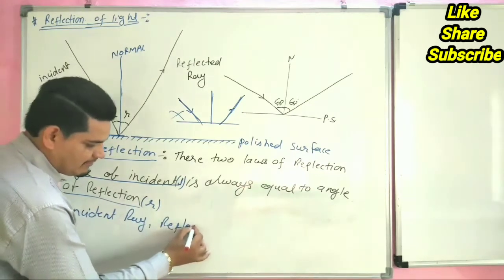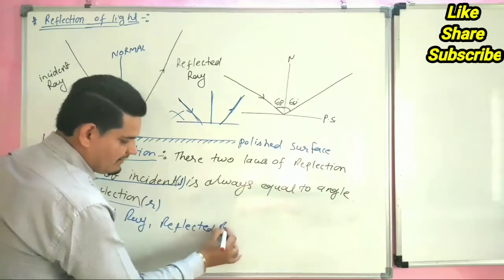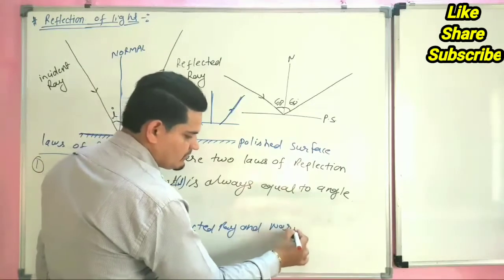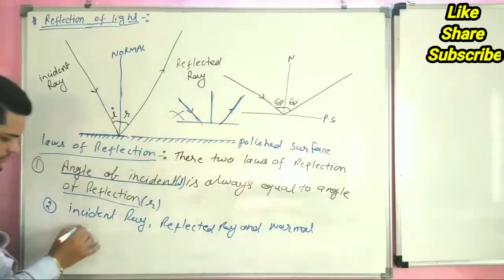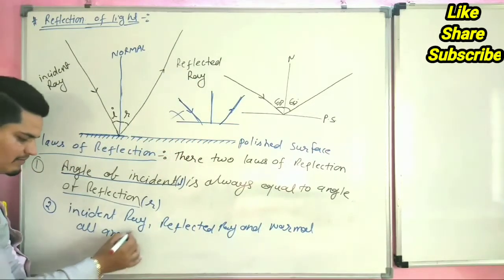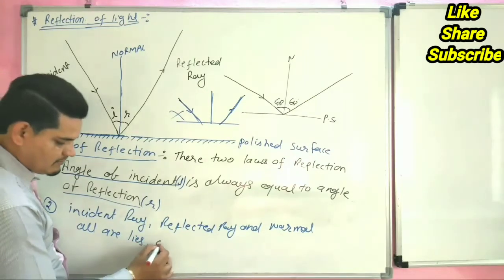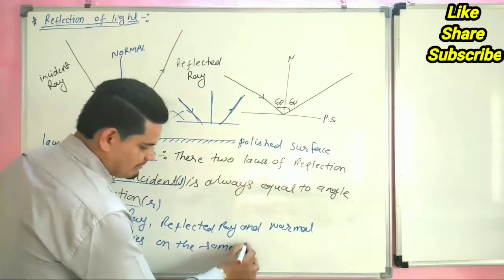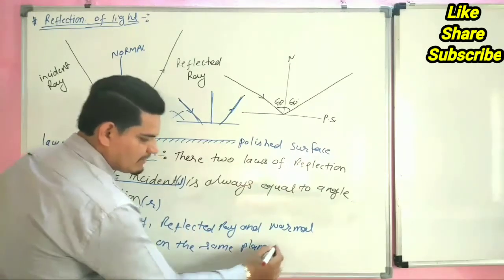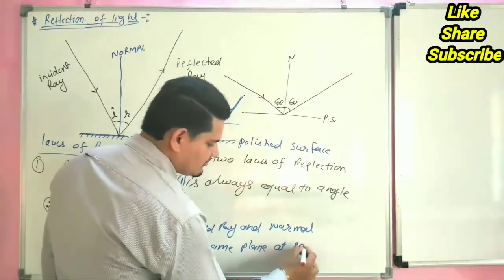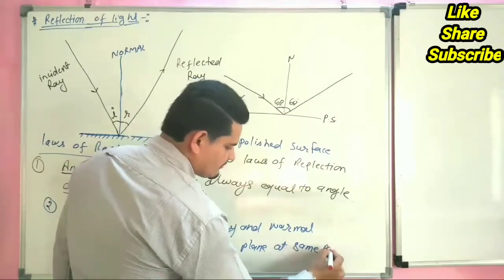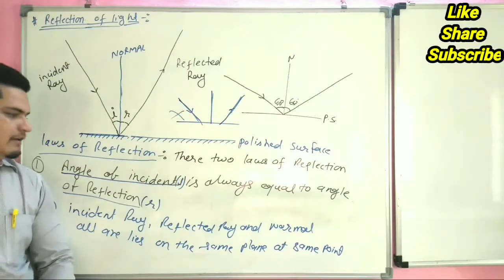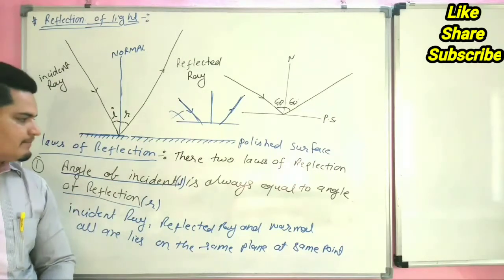So the second law is: the incident ray, reflected ray and normal all lie on the same plane at the same point. This is called the second law of reflection. This is one of the most important topics.